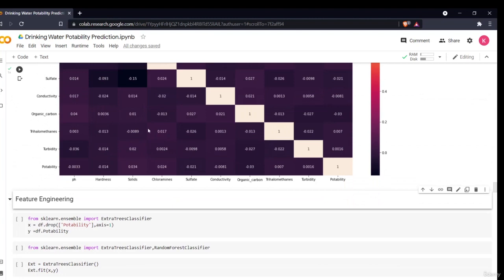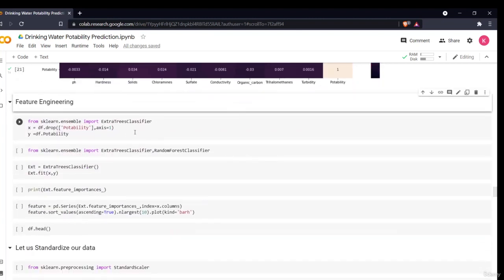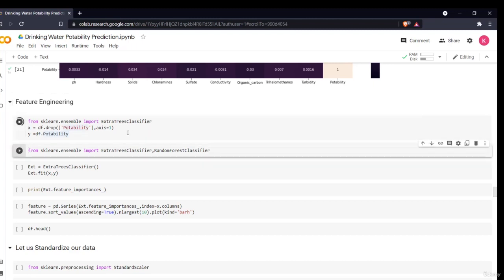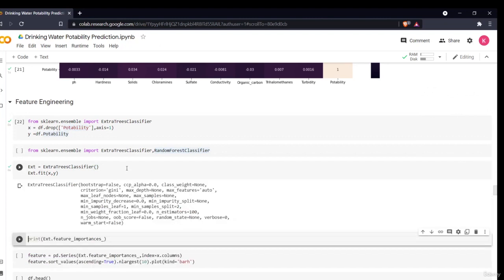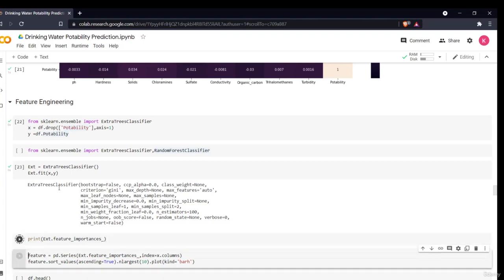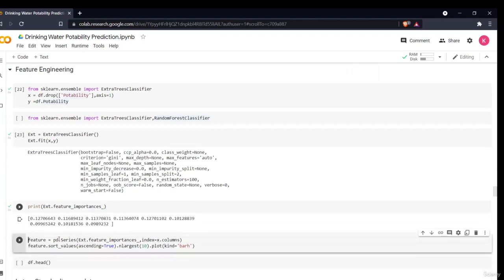So I decided to use an extra tree classifier and try to plot a feature importance plot. For that, from sklearn.ensemble I'll import ExtraTreesClassifier. Then I'll split my data to feed my model, define my model and fit it. What the extra tree classifier does is provide us the feature importance. If I print the feature importances, there are nine importance values, one for each of the nine features.